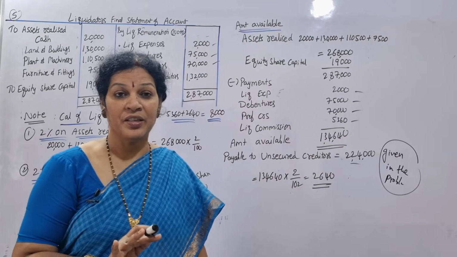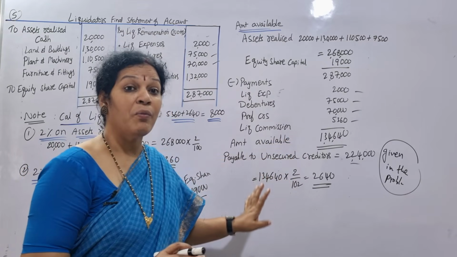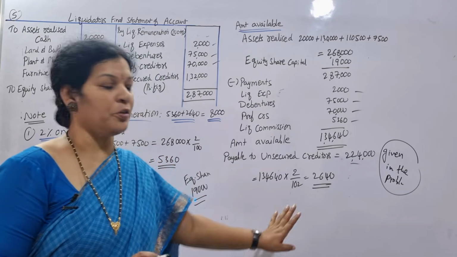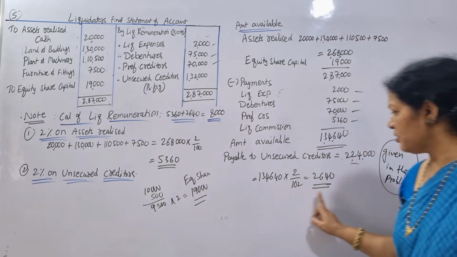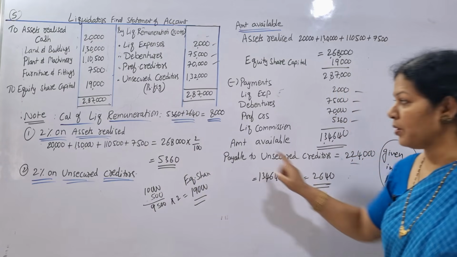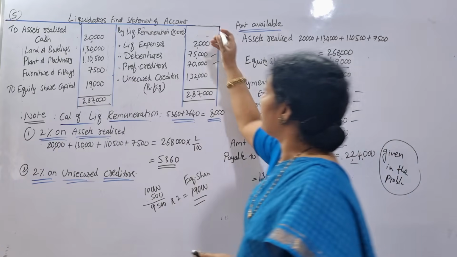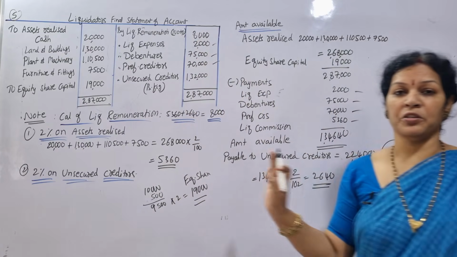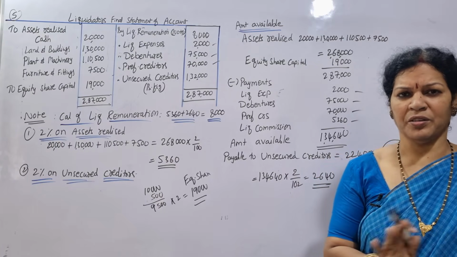Insufficient. Insufficient means calculations. How do you do? Amount available into 2 by 102. When we calculate, you get 2,640 rupees. First commission was 5,360. The second commission is 2,640. If you add 5,360 plus 2,640, you get 8,000. 8,000 we will write now. 8,000 is the liquidator's remuneration. This is the important point in this problem. Same as previous problems only, no need to worry.